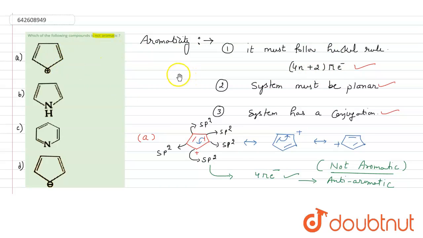So in this way, I can say that our correct answer will be option A. That is, this compound is not aromatic, and the rest of the compounds are aromatic. So option B becomes wrong, option C becomes wrong, and option D becomes wrong. So our correct answer is option A, that is the non-aromatic compound. So hope this answered your question.